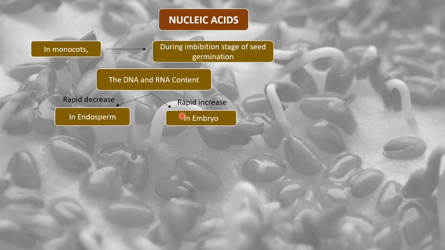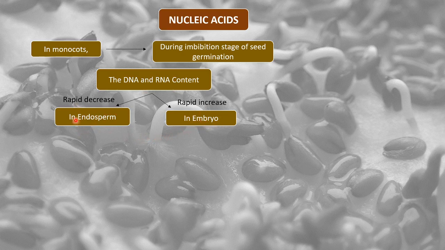Now see why this happens. You can very easily relate: the endosperm is the nutrition providing organ and the embryo is the nutrition receiving organ. So during this imbibition stage, the DNA and RNA content present in the endosperm starts getting transported to the embryo.